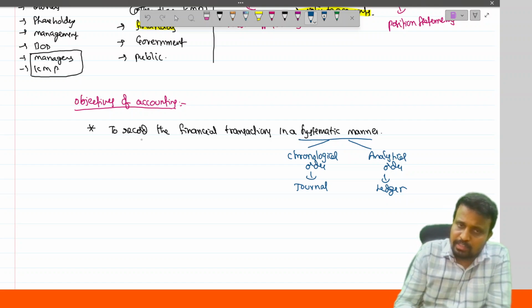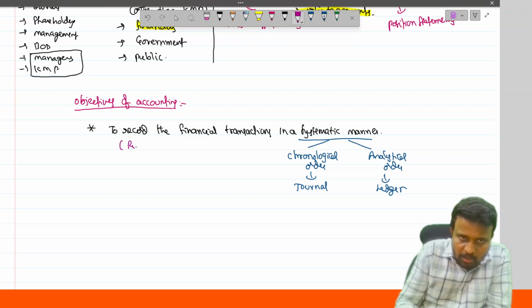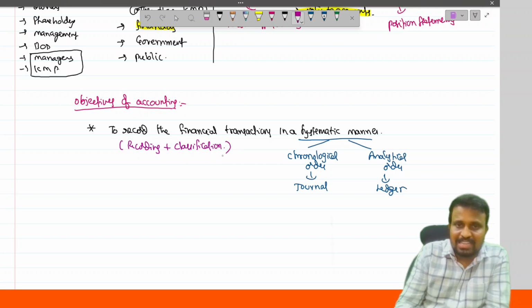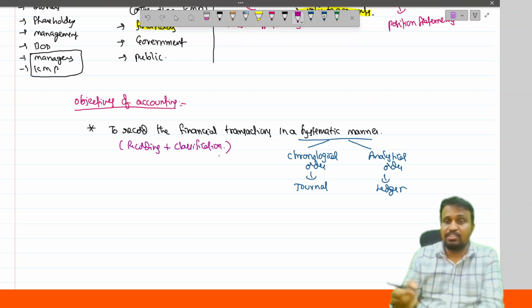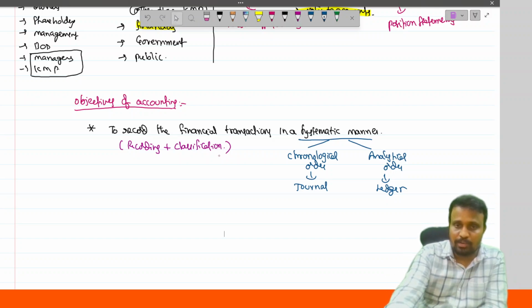And it means the first objective covers two elements. One is recording, and the second one is classification. To record the financial transactions in a systematic manner. That is the first objective of accounting.